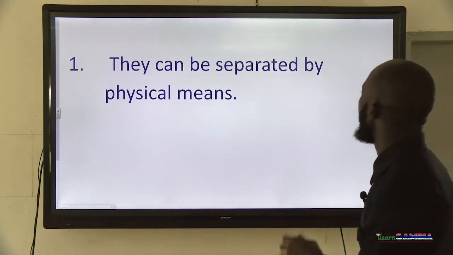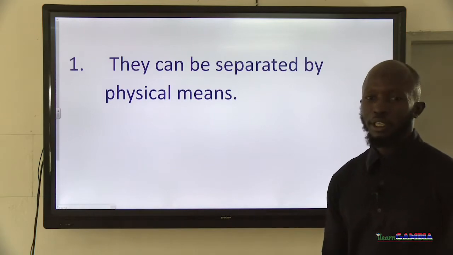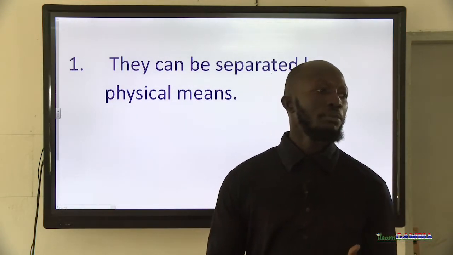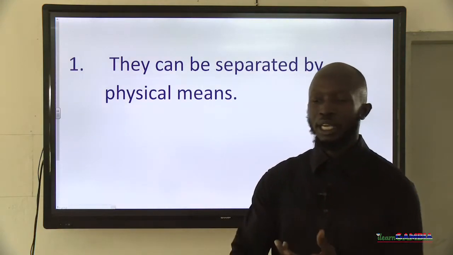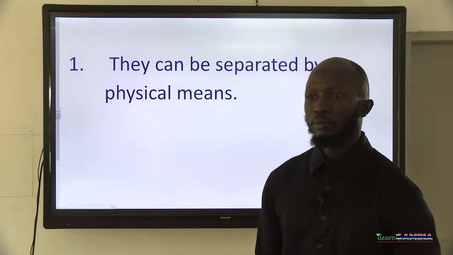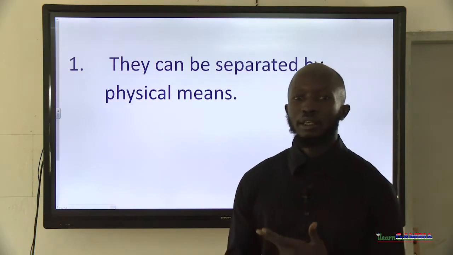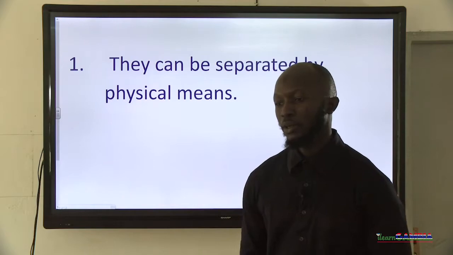Number one, they can be separated by physical means. So that means if you have a mixture, for example, you mix groundnut and maybe some rice grains. If you mix them together, physically you can separate them. So that is what is called a mixture, for example. If I take apples and bananas and put them together, obviously I can physically separate them. So that is what is called a mixture, right?